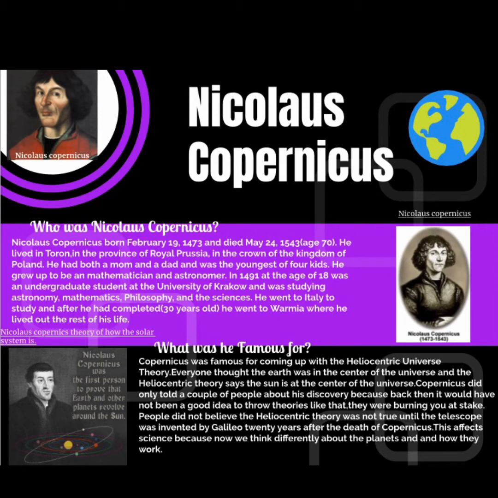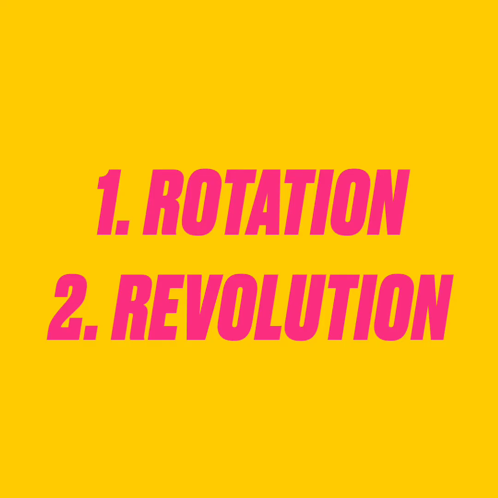He first studied and said that Earth only appears to be stationary, but actually Earth is moving. He said that Earth is moving in two motions, or we say in two movements. They are rotation and revolution.